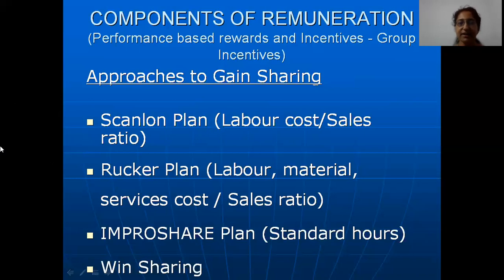See, the Scanlon plan and Rucker plan are also simple only. Supposing labor cost is, let's say, 1,000. The sales is, let us say, 2,000. So here, the cost to sales ratio has come to 0.5. The moment it goes below 0.5, it means that the costs are reducing or the costs are the same and the sales are increasing somewhere, which is showing some indication of the laborers working very well. So an increase in the sales directly translates to the laborers doing well, and thereby they will be given a benefit in the profits.